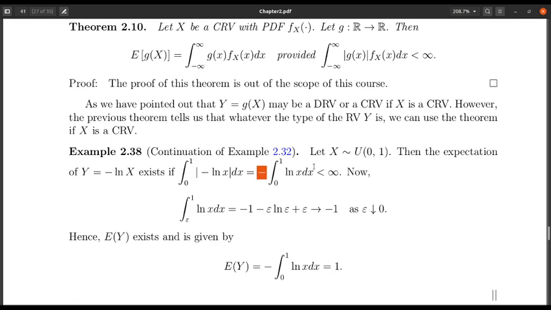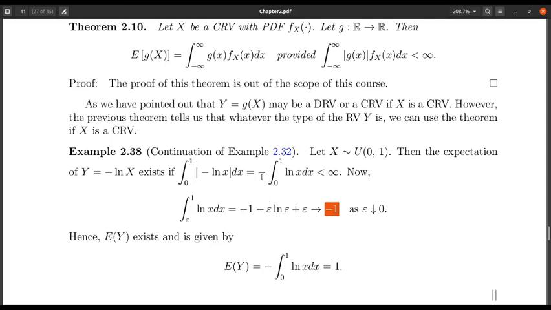To do this one, notice that we have a problem near the point 0. So we just write it from epsilon to 1, take the integration, and when epsilon drops to 0, this thing converges to minus 1. So we are good. This integration exists, and so I can have the expectation. Expectation turns out to be this quantity, and this is equal to 1.